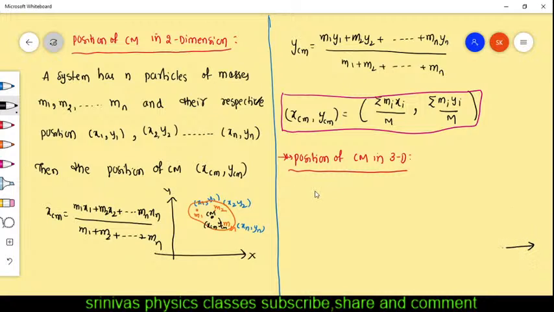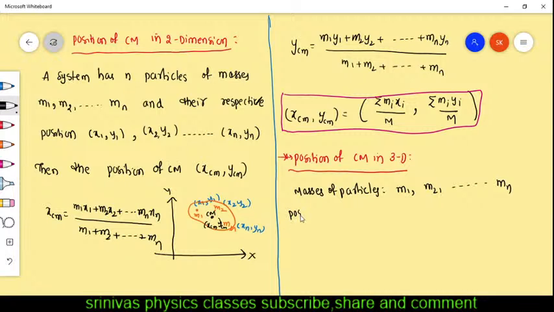And now let us see here, the system has n particles, and the masses of the particles are m1, m2 and so on mn.